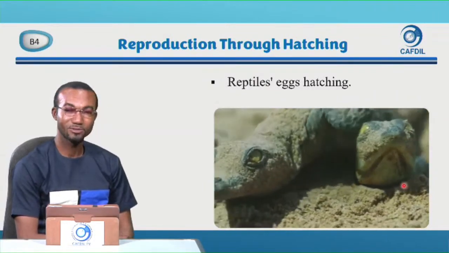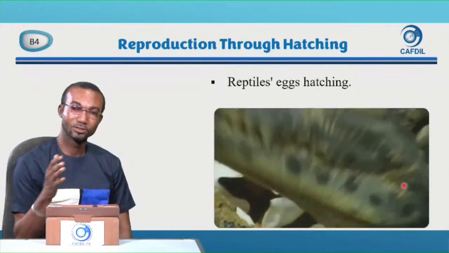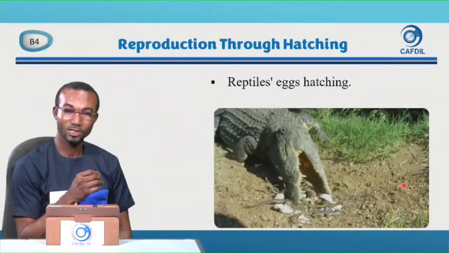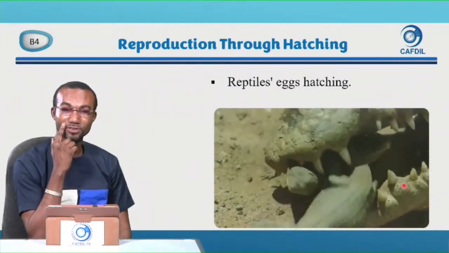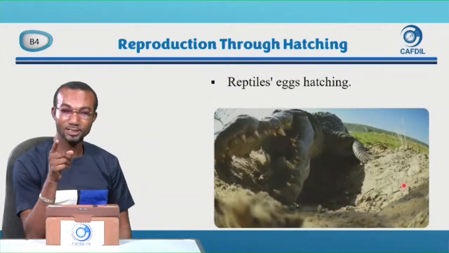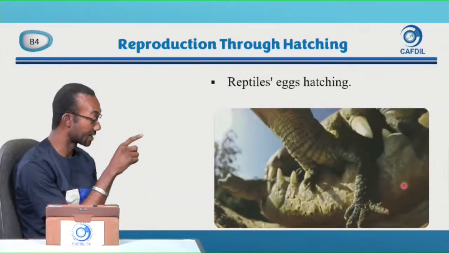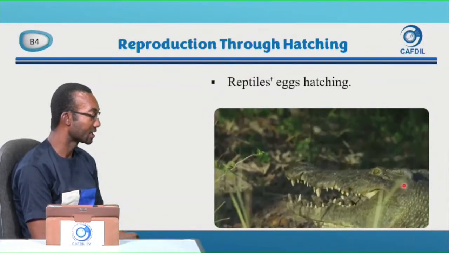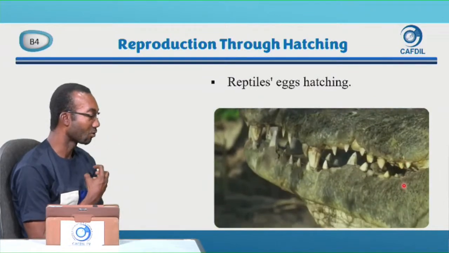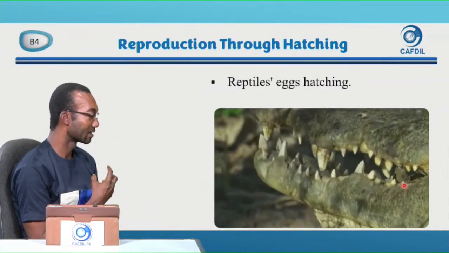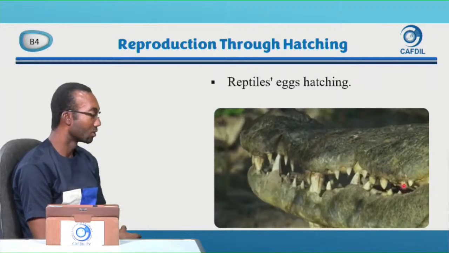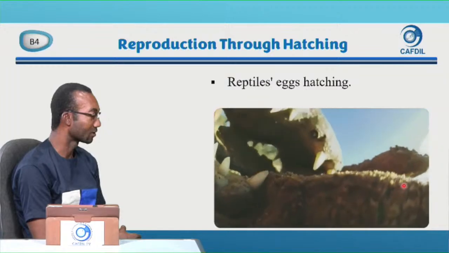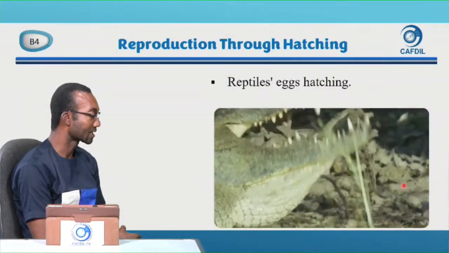And in reptiles, we talked about the difference between alligators and crocodiles. As for crocodiles, when they close their snout, you still see their teeth. So you see that the crocodile is carrying the hatchlings in its mouth. See, it is not eating them. It is just carrying the young ones that hatched to the water, because that is where they spend most of their life. So it is not eating the young ones. It is just carrying them.